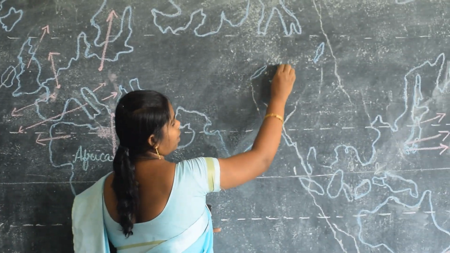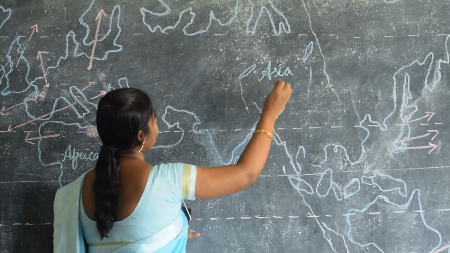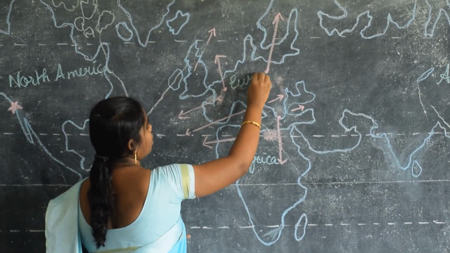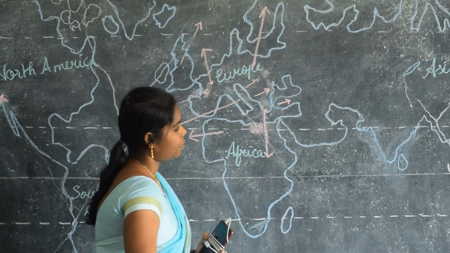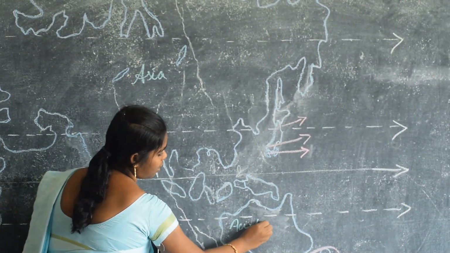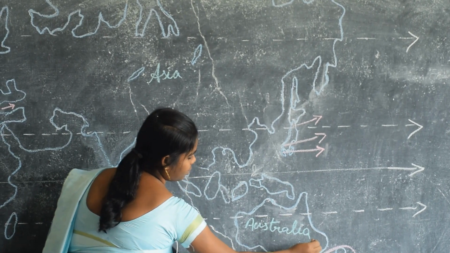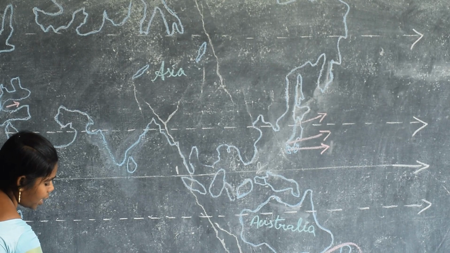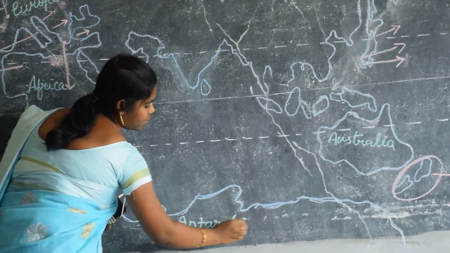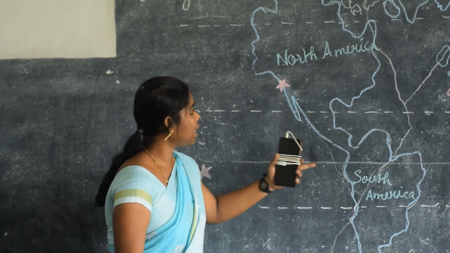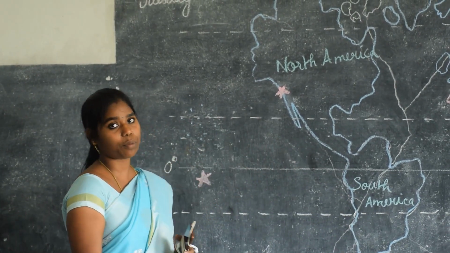Next, Asia. Then, Europe. Then, Australia. And last, Antarctica. So all these are the 7 continents. Next I am going to write the 5 oceans.